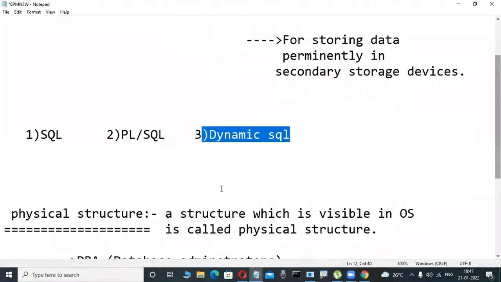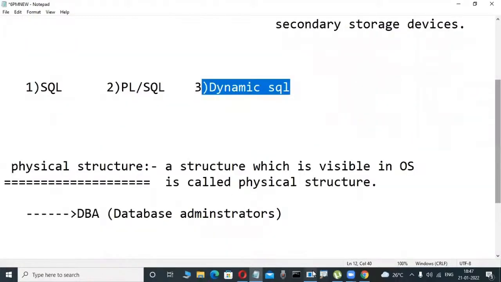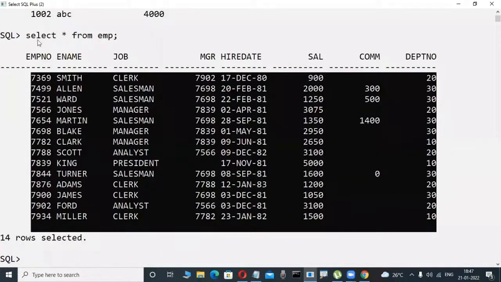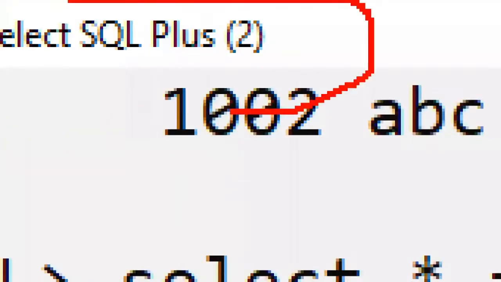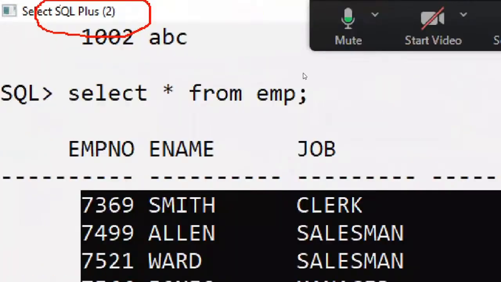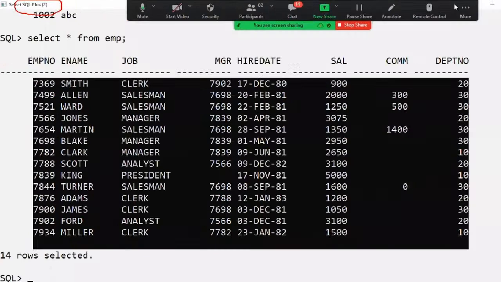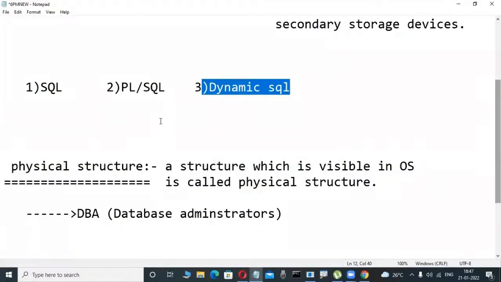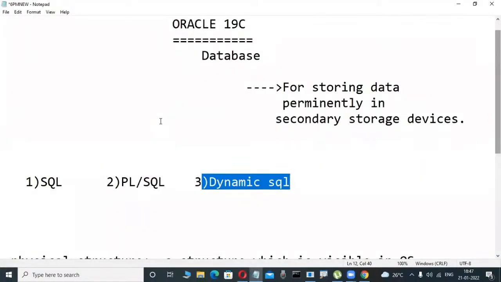But another thing is there in my system: SQL Plus. What is this? This is a tool, called a client tool. If you want to connect to the Oracle database, we use client tools. SQL Plus is the default tool.